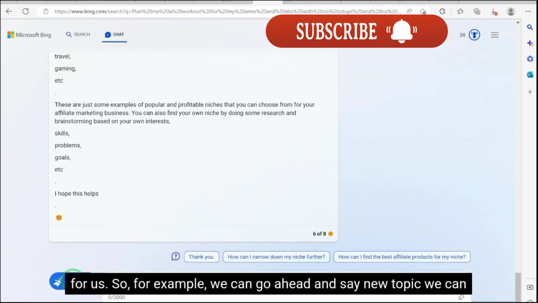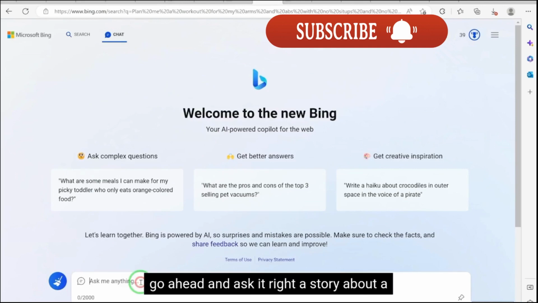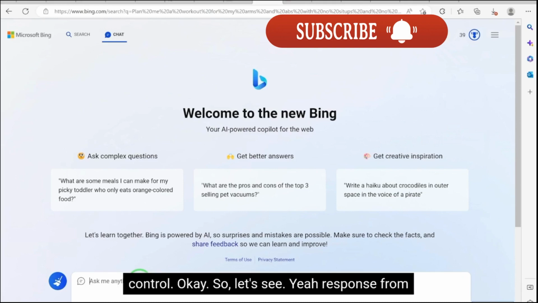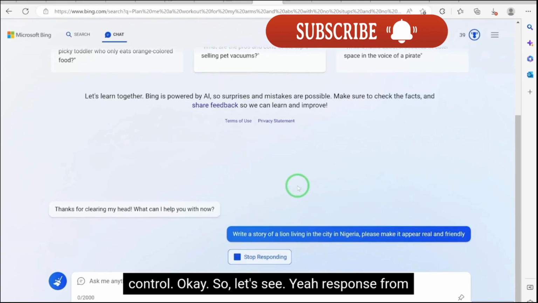So for example, we can go ahead and say new topic. We can ask it, write a story about a lion living in a city in Nigeria. Make it sound real. So let's say write a story of a lion living in the city in Nigeria. Please make it real, make it appear real and friendly. So control the tone. Okay, so let's hear the response from Bing AI.